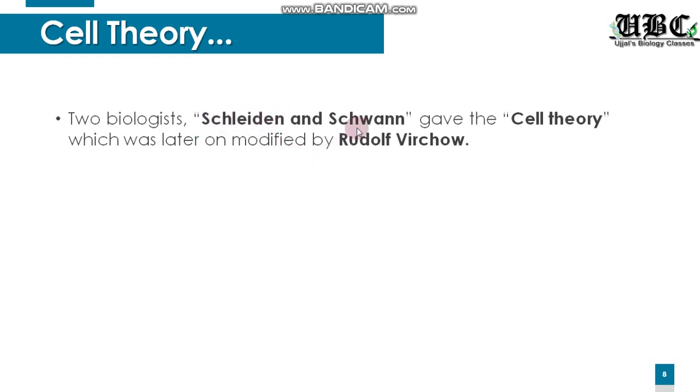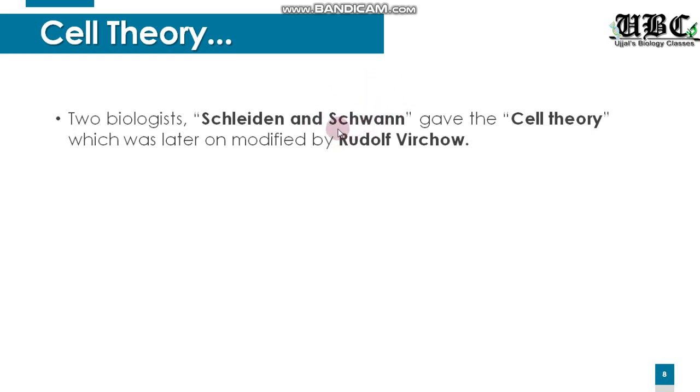Similarly, a year later in 1839, Theodor Schwann, he was a German zoologist. Now, who is a zoologist and what is zoology? Logy means study. Zoo refers to animals, because in a zoo we go to see the animals and not the plants. So Schwann was a zoologist.